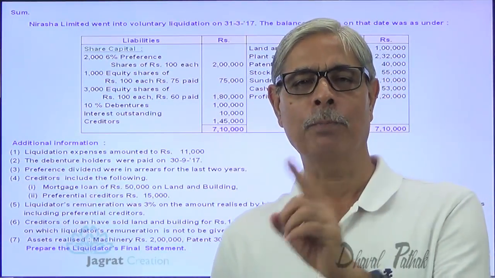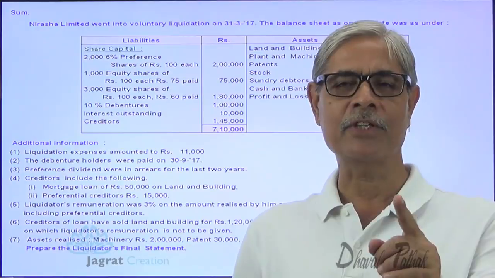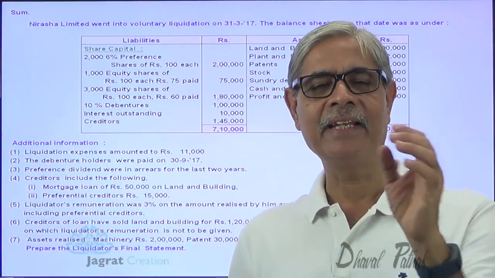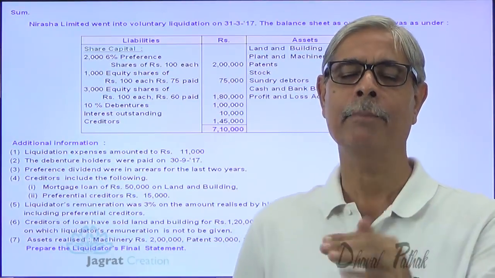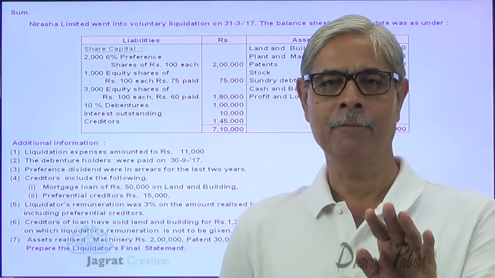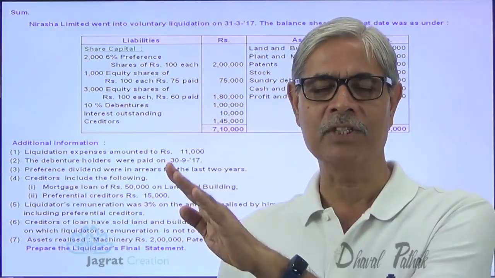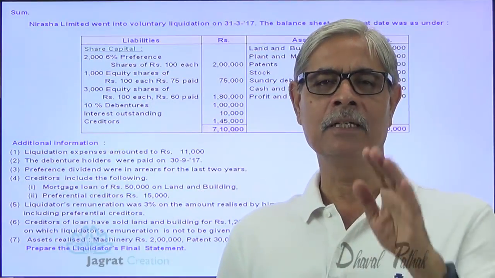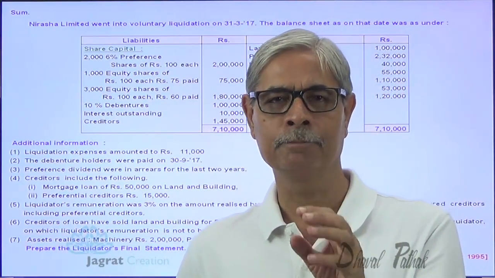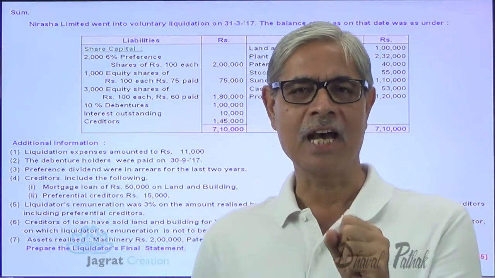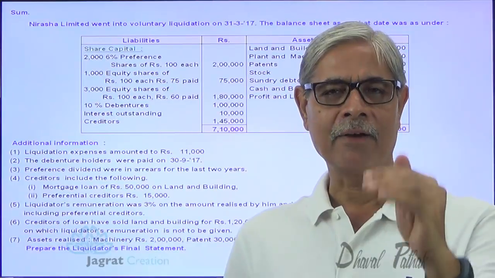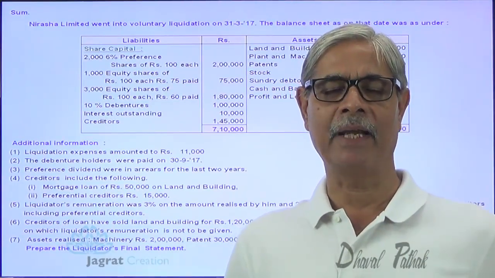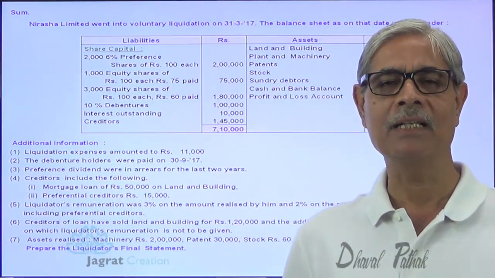After making payment to preferential creditors, the debenture holders, or any other creditors who hold the floating charge over the assets, are paid. Generally debenture holders are holding a floating charge over the assets of the company, so they are paid after preferential creditors and before unsecured creditors.